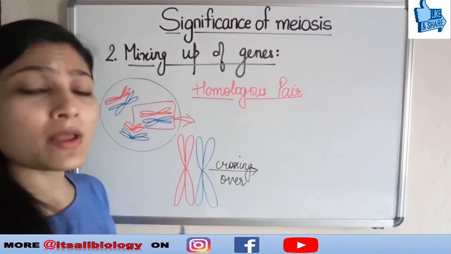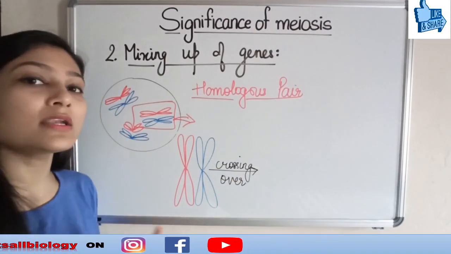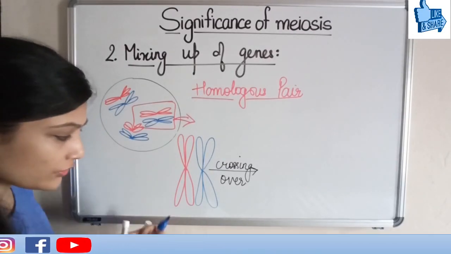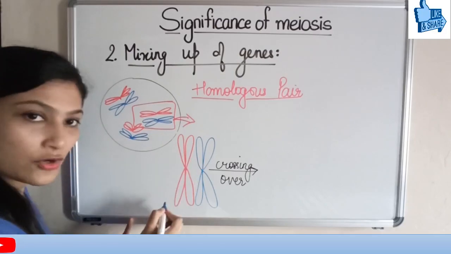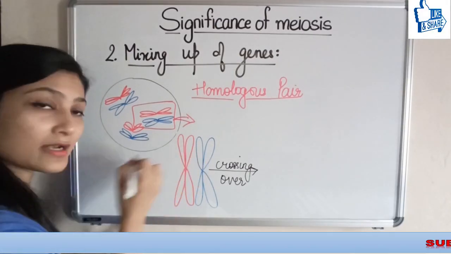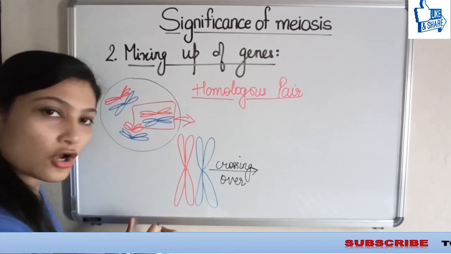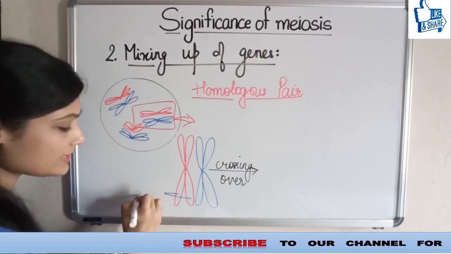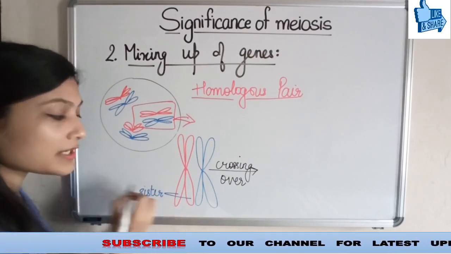What are sister chromatids and what are non-sister chromatids has already been discussed in detail. Let me quickly take it for you here also. The two chromatids of one chromosome, that is, chromatids of the same chromosome, are called sister chromatids.